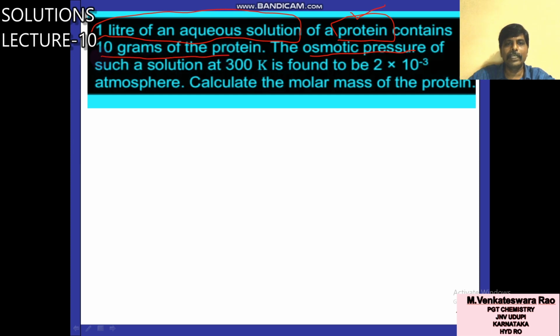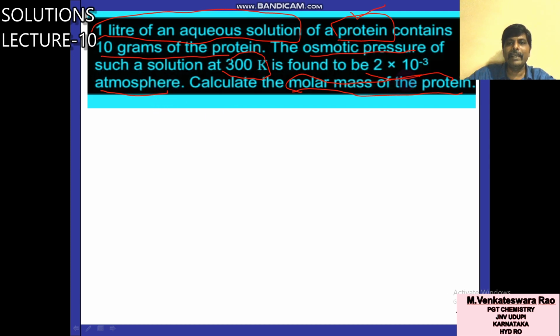So the weight of solute is given, but you don't know the molar mass of the solute. By using this colligative property, you have to calculate the molar mass of the solute. One more point given: the temperature is 300 Kelvin, and 2 into 10 power minus 3 atmosphere is the osmotic pressure.